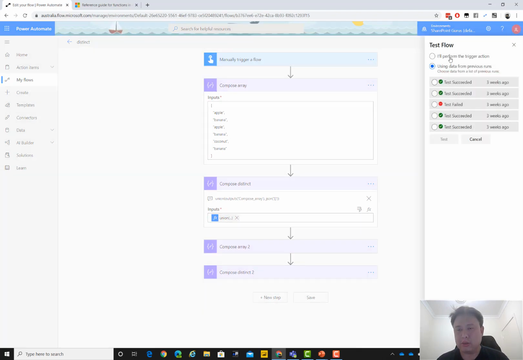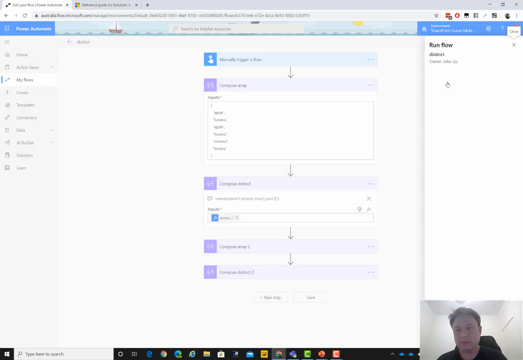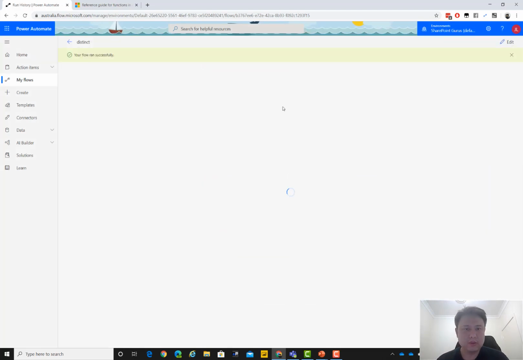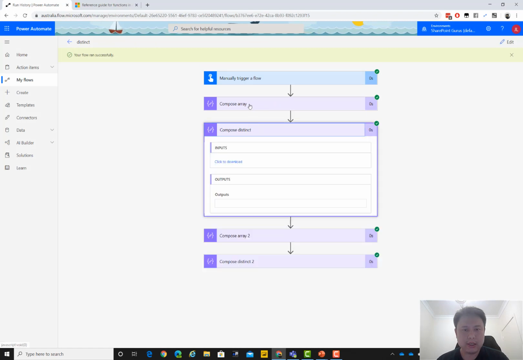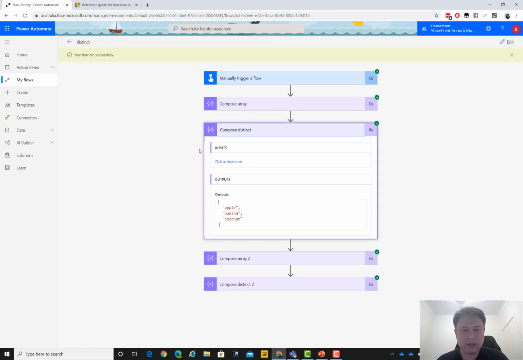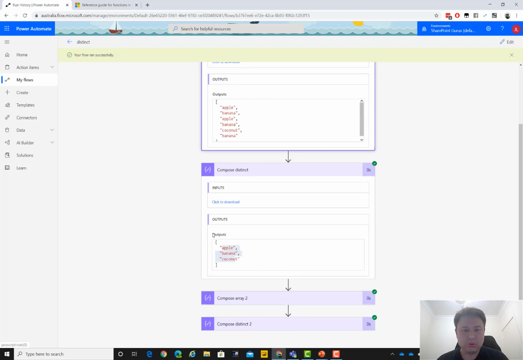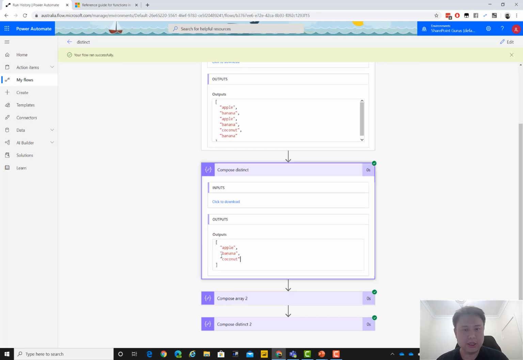Let's run that. I last ran this three weeks ago. If I quickly run this, you see those zero seconds, and ta-da! What do we have? With distinct, it turns this array into just the three distinct items. See this? Pretty cool.